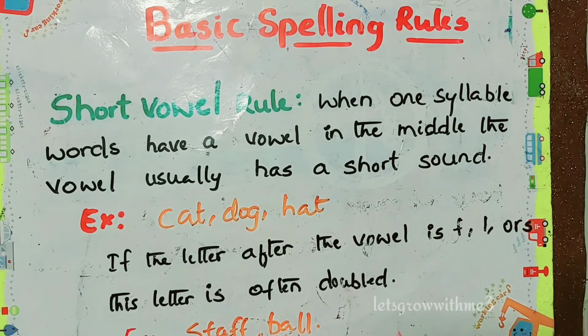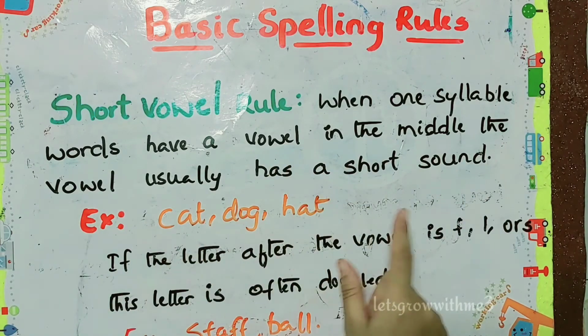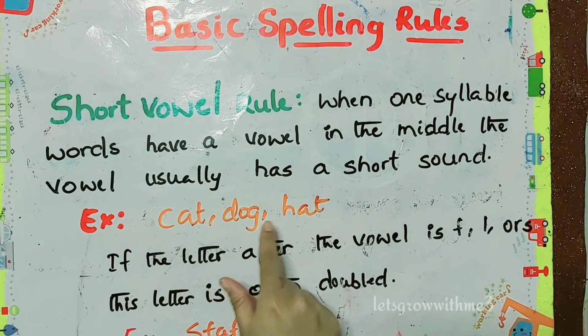Next we'll see what this definition says. When we have a one syllable word and the vowel is in the middle, then the vowel has to be a short sound. So that's it, the short vowel rule.